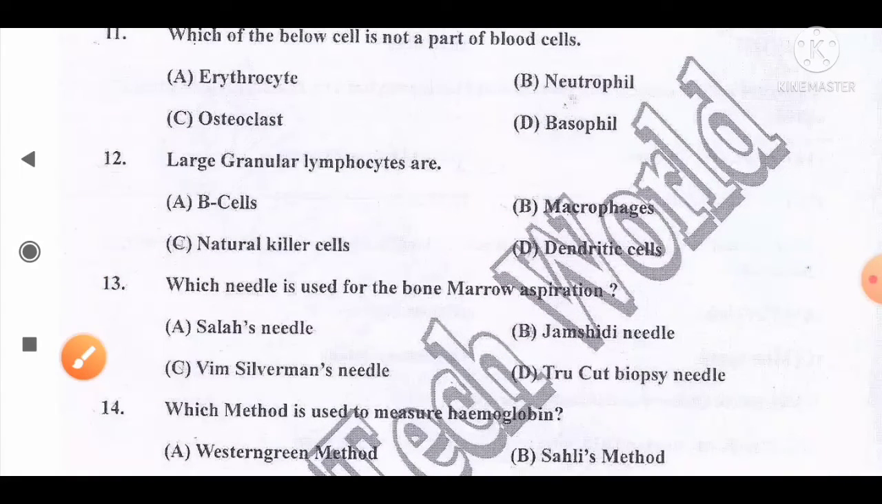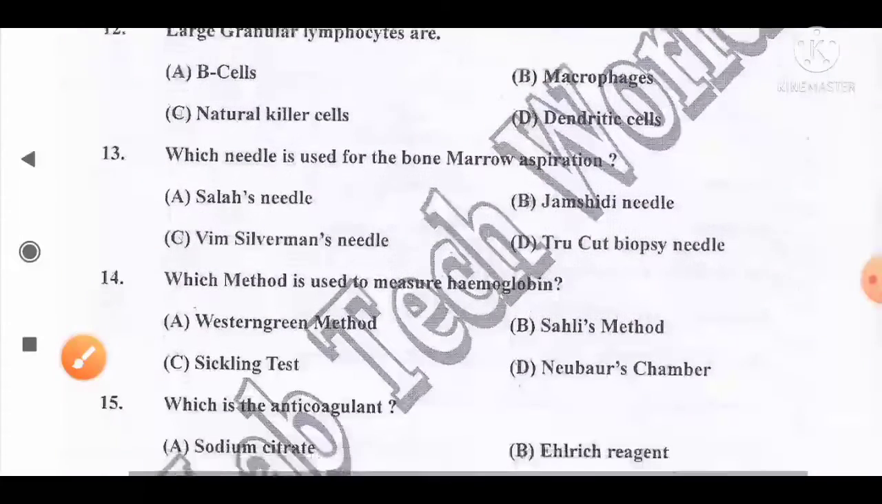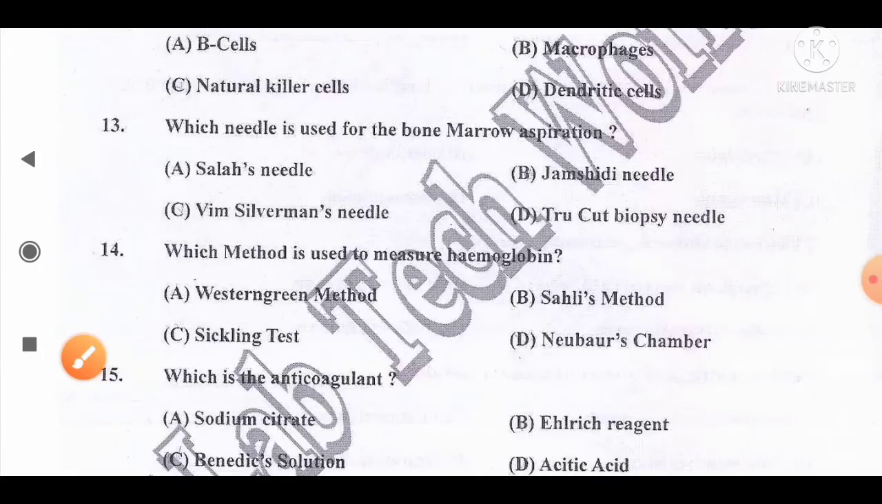Move to the next question, number 12. Large granular lymphocytes are option A. B cells, B. Macrophages, C. Natural killer cell, that is known as NK cells, D. Dendritic cells. And the correct answer for this question is option C. Natural killer cell is a large granular lymphocyte. So option C is the correct answer for this question. Move to the next question, number 13.